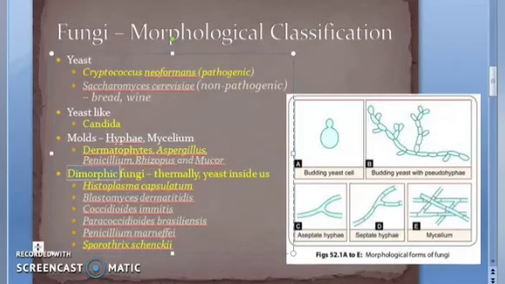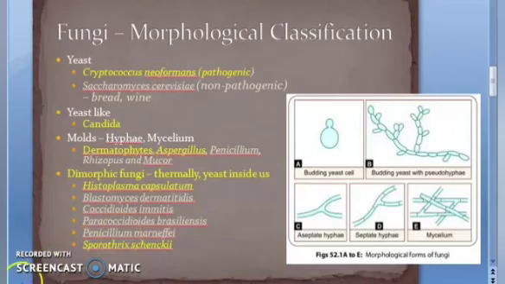Thermally. Yeast inside us. Histoplasma capsulatum. Blastomyces dermatitidis. Coccidioides immitis. Paracoccidioides brasiliensis. Penicillium marneffei. Sporothrix schenckii. Thank you so much. So just notice that there is a Penicillium here and there's a Penicillium here also. So Penicillium can be mold or dimorphic based on the exact species, correct?